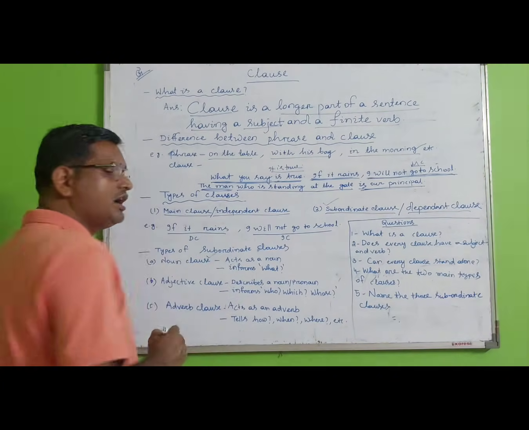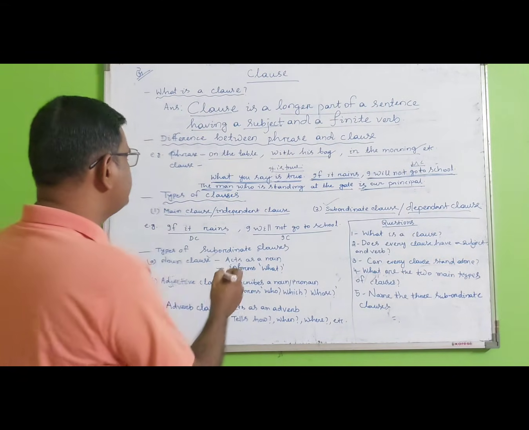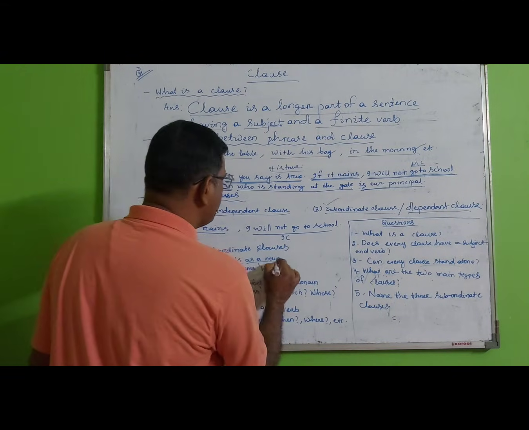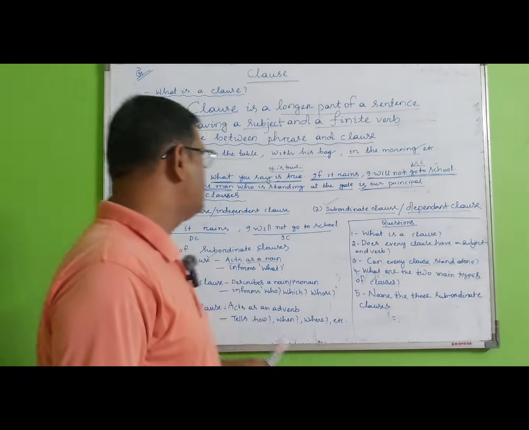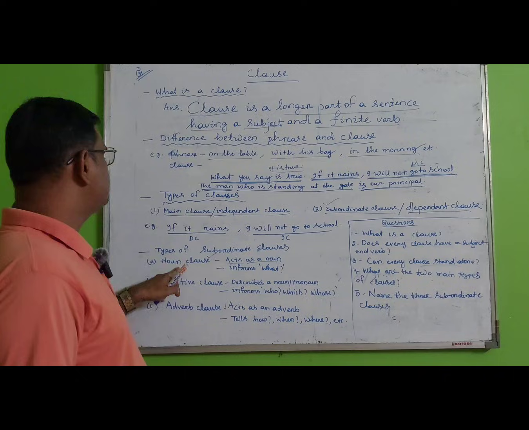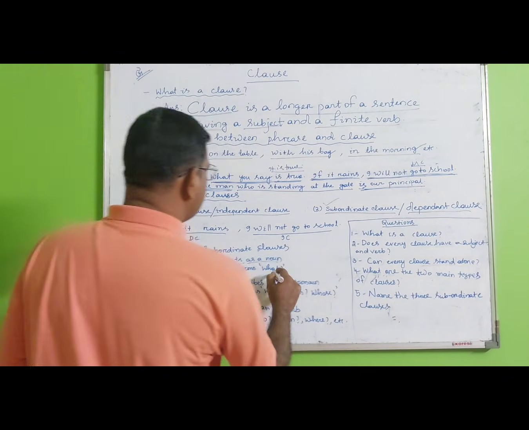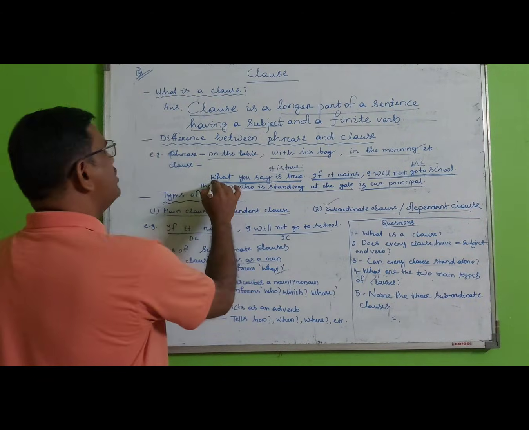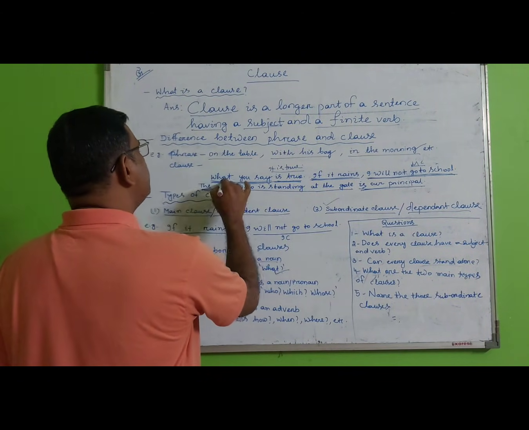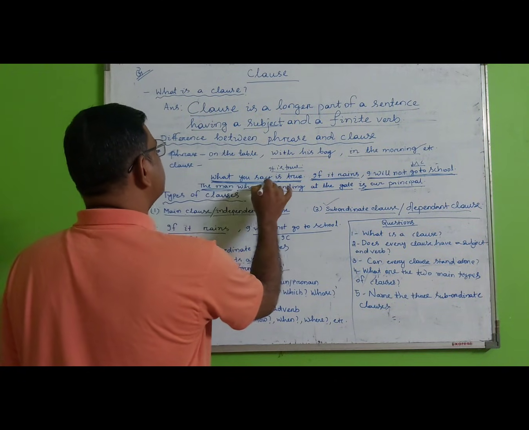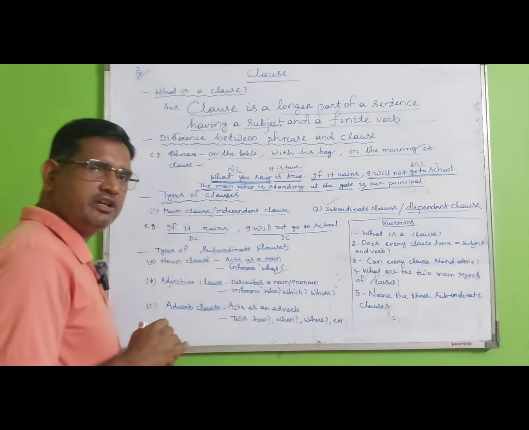Number one is the noun clause. That means it acts as a noun. The place of a noun is subject, object, object of the verb, or preposition. The clause that acts as a noun is called a noun clause. It answers what. In what you say is true, what you say acts as the subject of the sentence, so this is a noun clause.